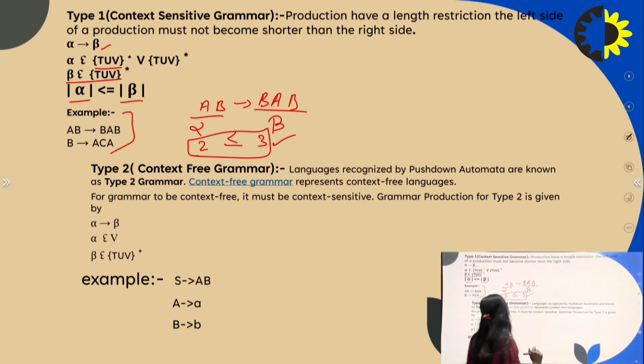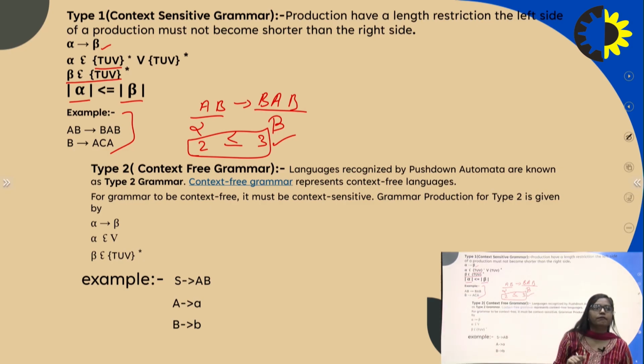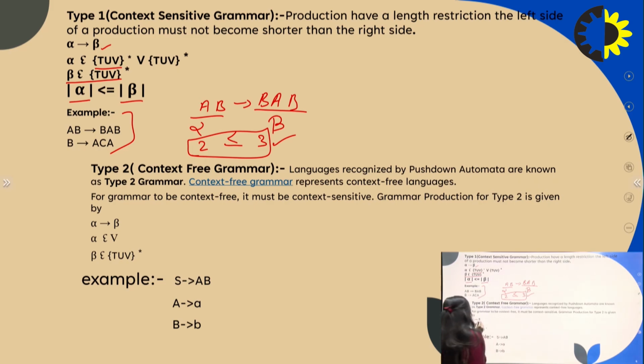Type 2 grammar is a context free grammar. Languages recognized by pushdown automata are known as type 2 grammar. Context free grammar represents a context free language. The production of type 2 grammar is given as alpha produces beta. This is the left side and this is the right hand side.